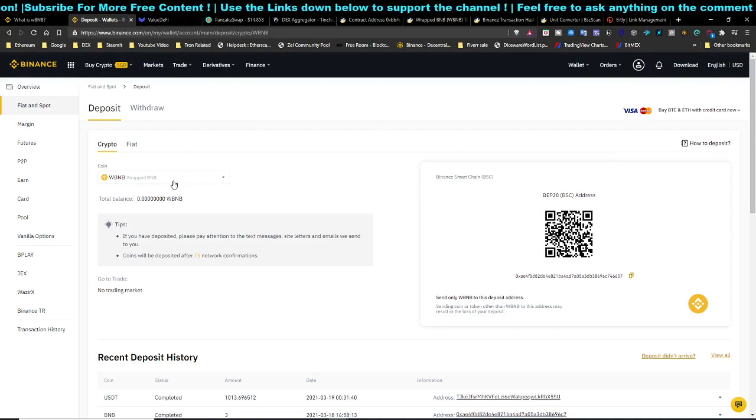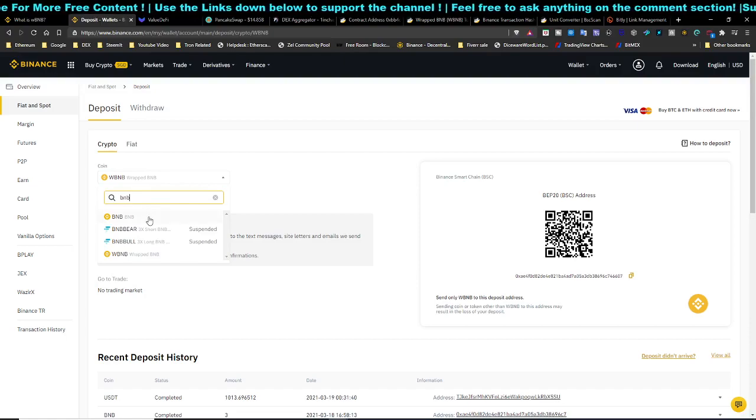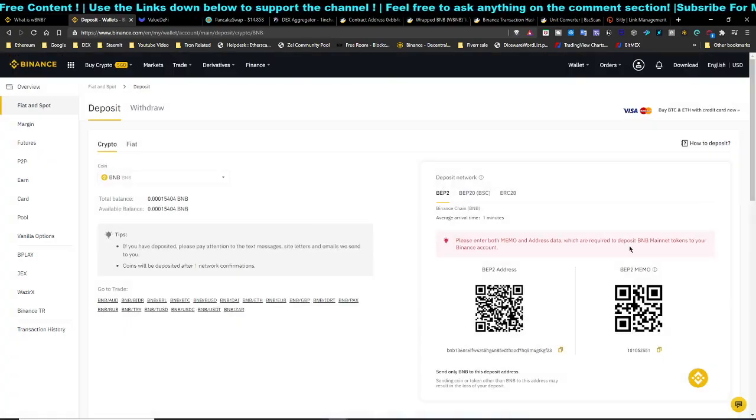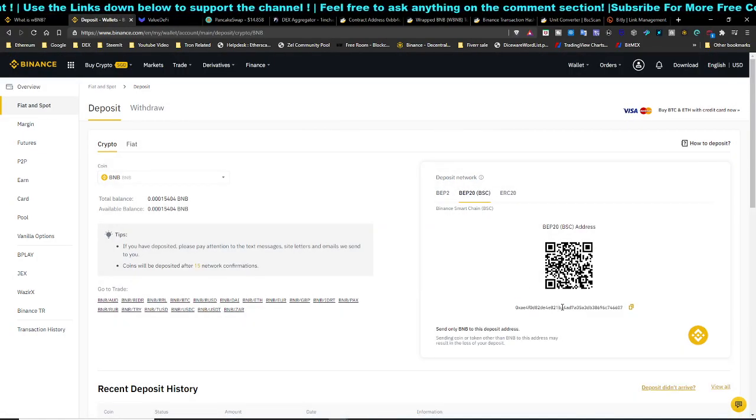So to be safe, you want to convert it to BNB before depositing. If you want to deposit over here, just click on BEP20 standard. It's going to show your address. Just copy and paste it onto your address. So we will need to convert the token first.